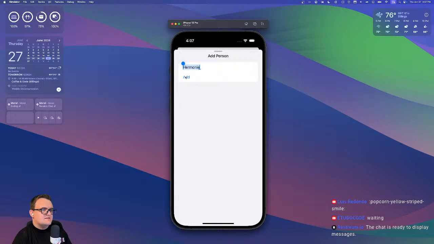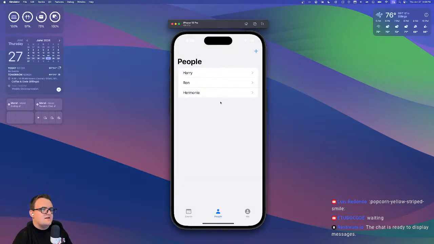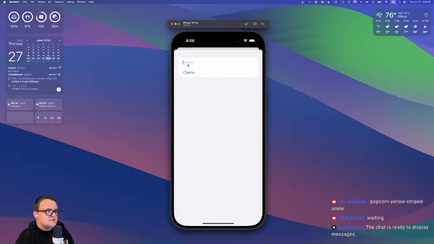We'll add Hermione, because why not? Oh, it's going to try to autocorrect it. Add that. All right. And then we also have a setup here. So we can delete them if we need to, but then we can also click into their person thing here. So here we can edit their name if you want, and then you can add a gift to them here.